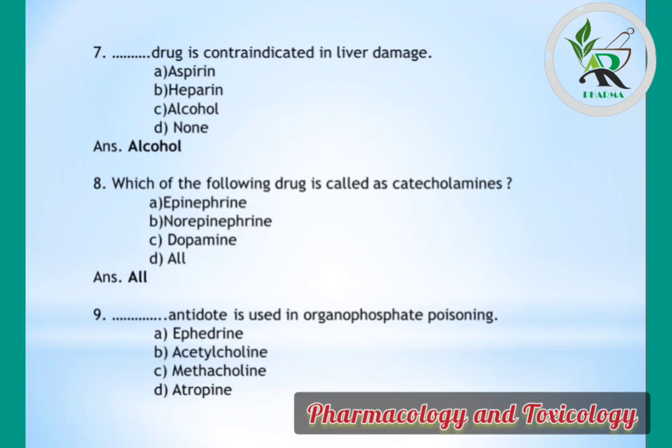Question number 9: dash dash antidote is used in the organophosphate poisoning. Options are ephedrine, acetylcholine, methacholine and atropine. Correct answer is atropine, which is used in the treatment of organophosphate poisoning. Ephedrine is simply CNS stimulant. Methacholine is non-selective muscarinic receptor agonist and acetylcholine is neurotransmitter.